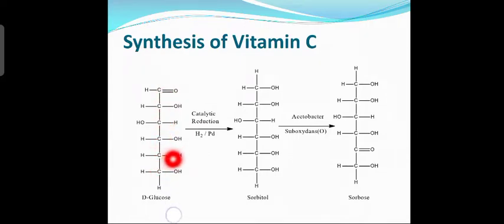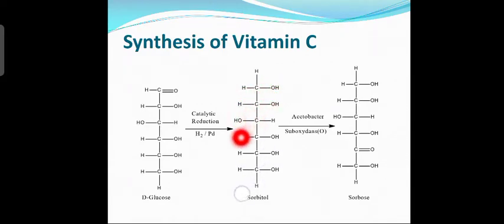Now, D-glucose on reduction in the presence of palladium, so hydrogen is passed through D-glucose in the presence of what? Palladium as catalyst. Therefore, it is called catalytic reduction. Reduction is nothing but addition of hydrogen. Now, what happens when the reduction is carried out? The aldehyde group gets converted into a primary alcoholic group. What is the primary alcoholic group? CH2OH. You can see here the CHO group is converted into the CH2OH group. Only there is the difference.